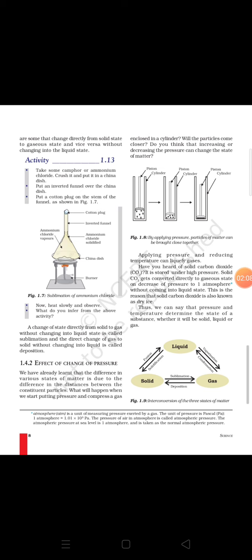Now what happens when we are decreasing temperature? When we are decreasing temperature, the kinetic energy of particles is also decreasing. That means now the particles are moving with much slower speed, and this is the characteristic property of solid state, that in case of solid state particles have very low kinetic energy. That means they are moving with very slow speed. So by changing temperature we can see that we can change the state of matter.